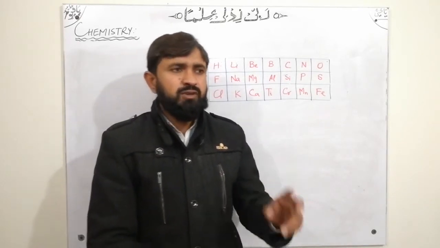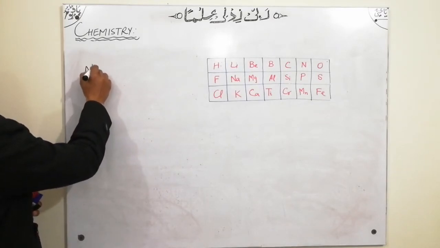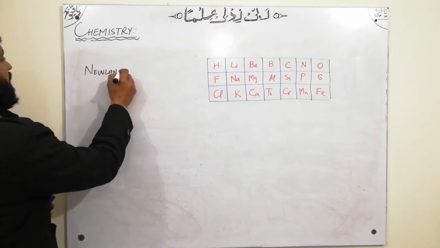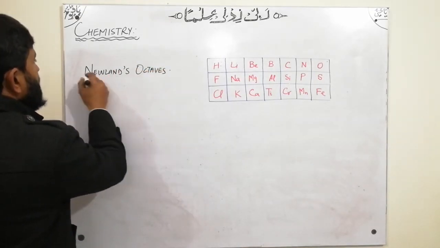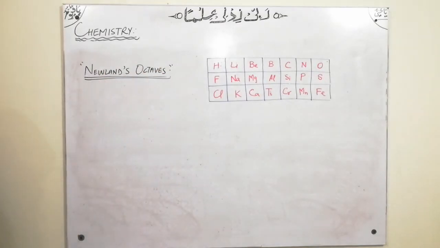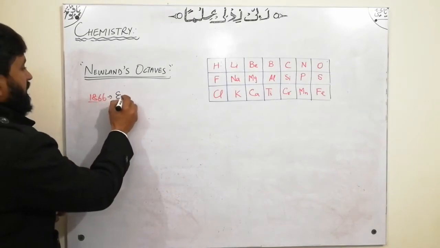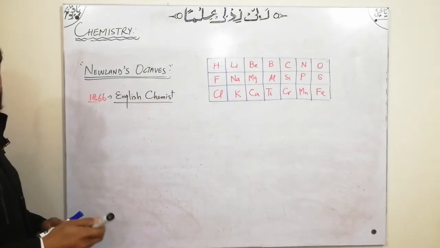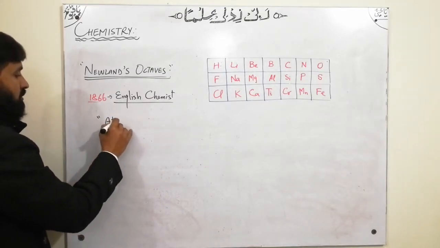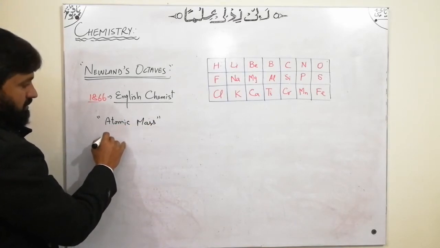What is the law of octaves? We will discuss Newlands' octaves. Newlands, an English chemist, in 1866 arranged the elements on the basis of their atomic mass, or you can say atomic weight.